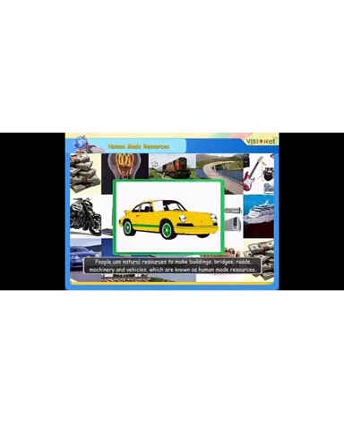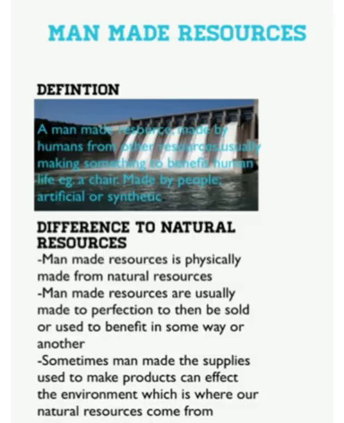Sometimes natural substances become resources only when their original form has been changed. People use natural resources to build buildings, bridges, roads, machinery, and vehicles, which are known as human-made resources. Technology is also a human-made resource.